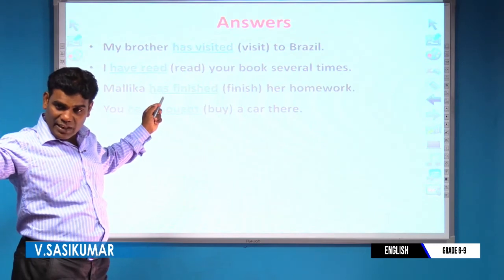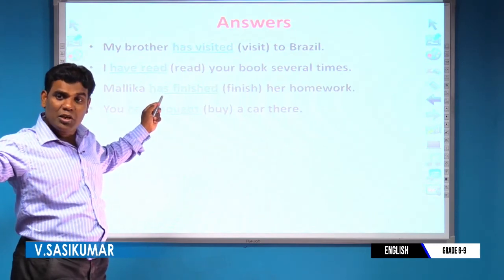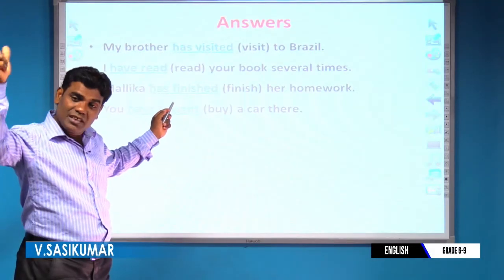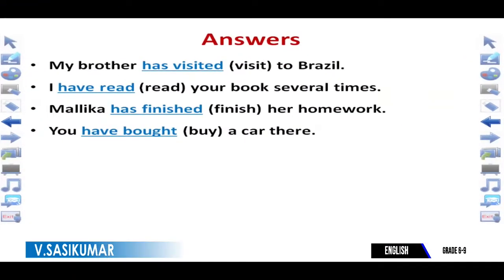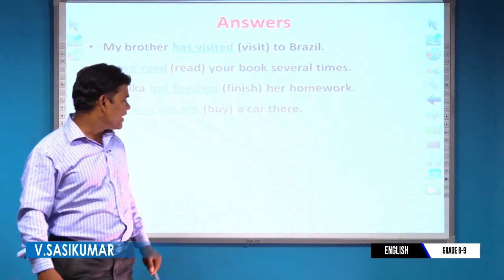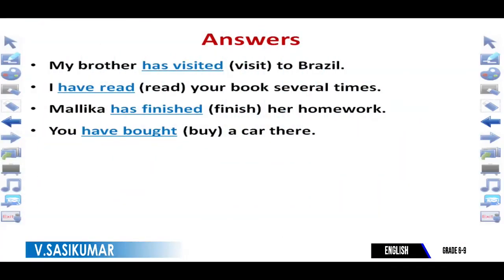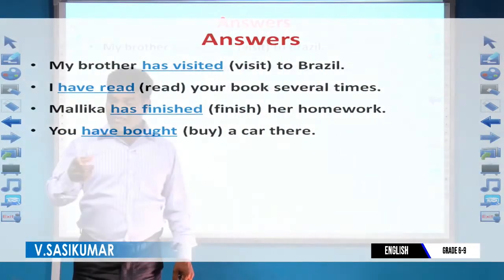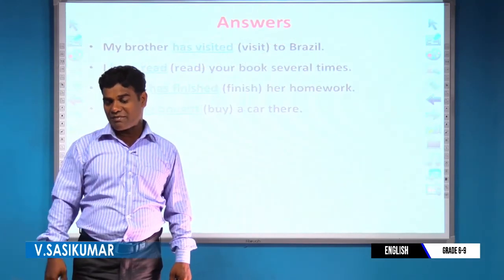Verb 2 and verb 3 are also bought. The past participle is also bought. That is an irregular verb. Earlier I explained those things. Here, you have bought a car there. நீங்கள் அங்கே ஒரு கார் வாங்கியிருக்கிறீர்கள்.